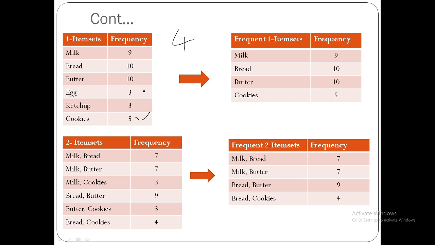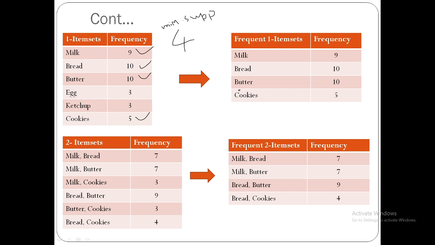Only cookies, butter, bread and milk, 4 items, are going to be included in the frequent one item set, which satisfies the minimum support.